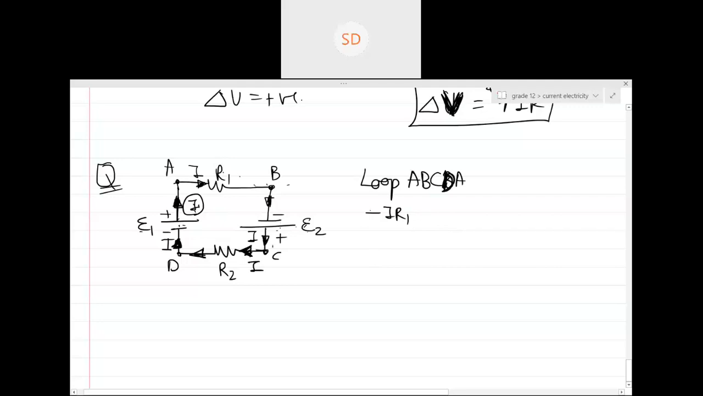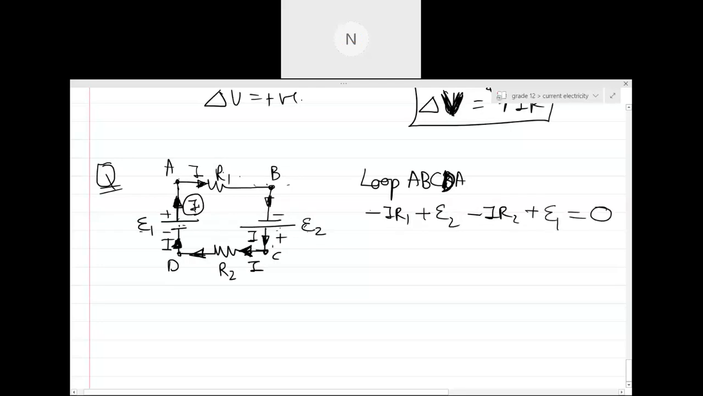There is an E2, right? Are you entering from the positive terminal or negative terminal? From the negative terminal. So plus or minus? Plus. So plus E2. Then when you are going from C to D, are you going in the direction of current or opposite to current? In the direction of current. In the direction of current, plus or minus? Minus IR2. Now when you are going from D to A, plus or minus? Plus E1. This should be equal to